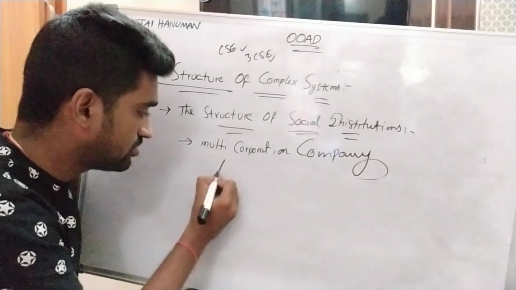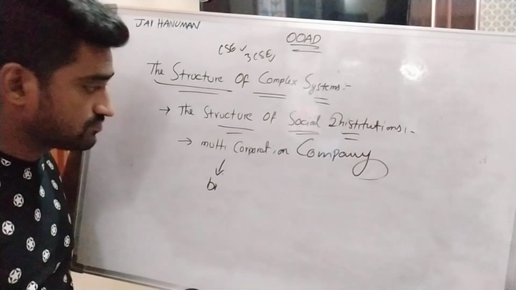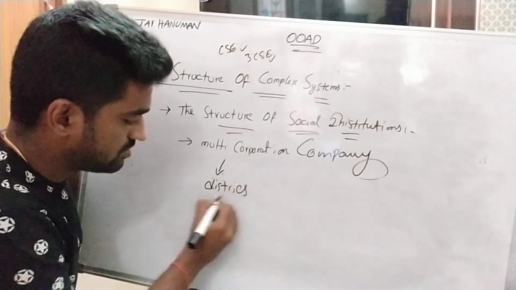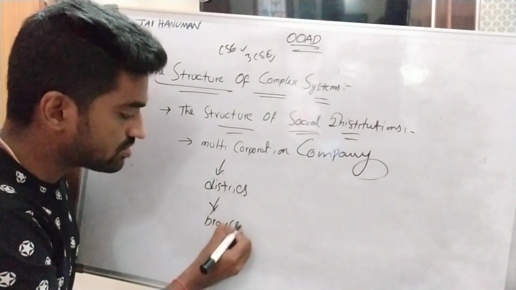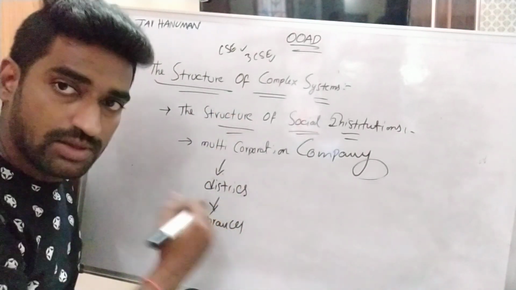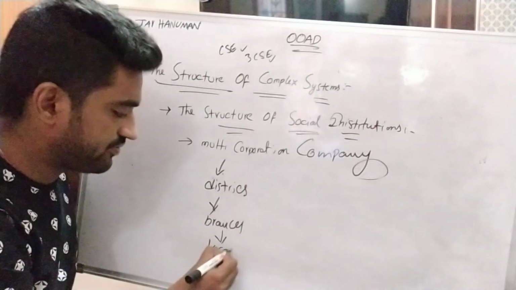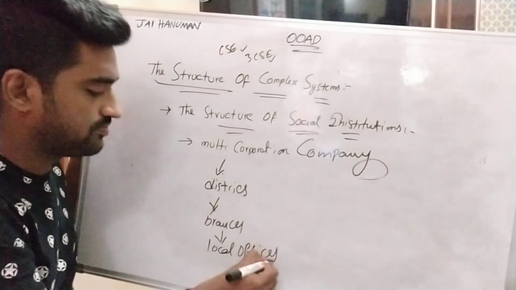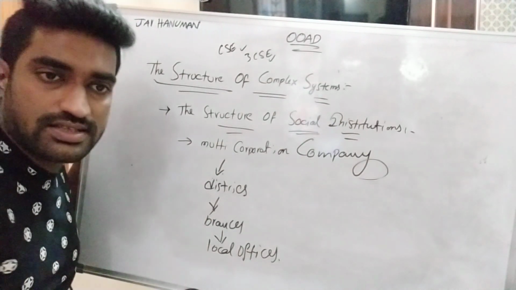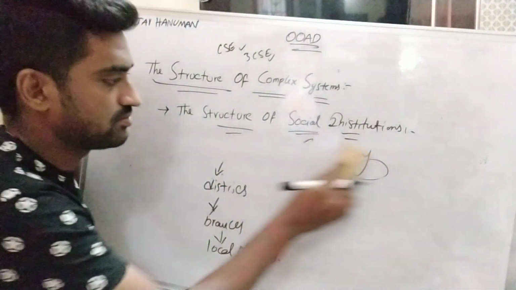It can be divided into a number of districts as well as branches. So this is also a hierarchical complex system structure. Why? Because we are representing the structure level by level. The components are in level by level manner. Again, it can be classified into local offices. So this is also one of the complex system structures. Fine.